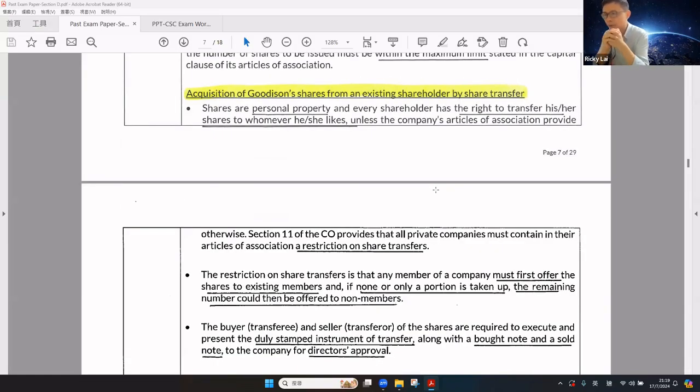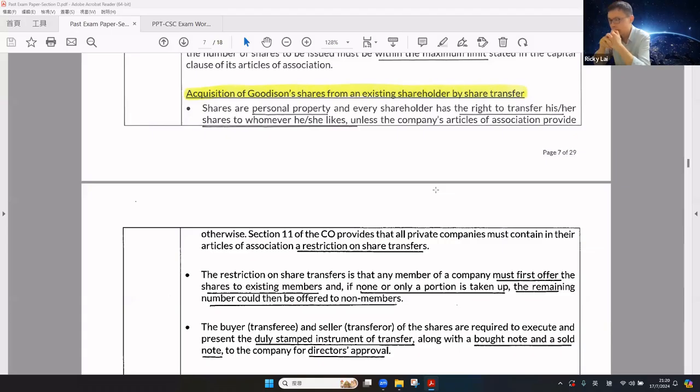How about the second means? That is transfer of shares. Please highlight all the procedures for transfer of shares. Shares are personal property, and every shareholder has the right to transfer shares, unless the articles provide otherwise. Section 11 of the CO provides that a private company must include in its articles the restriction on transfer of shares.